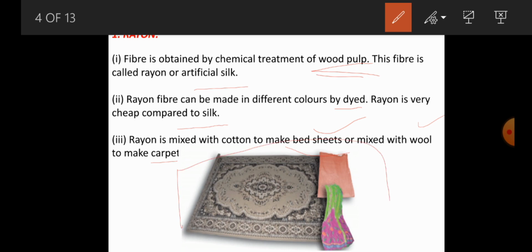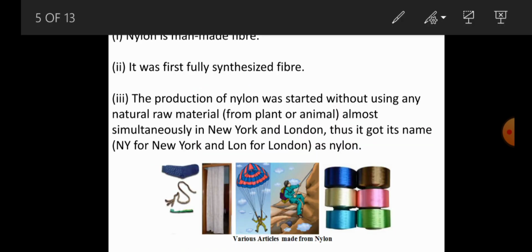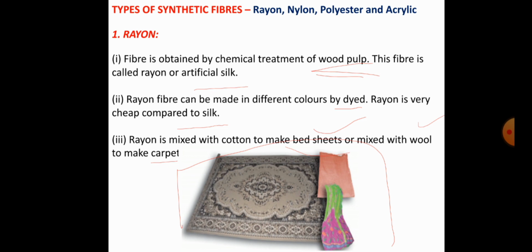This is where we use rayon: in making bed sheets, carpets and some other materials, because rayon is mixed with cotton to make bed sheets and carpets. So this is about that very important type of synthetic fiber, rayon. Coming to the second type of synthetic fiber, that is nylon.